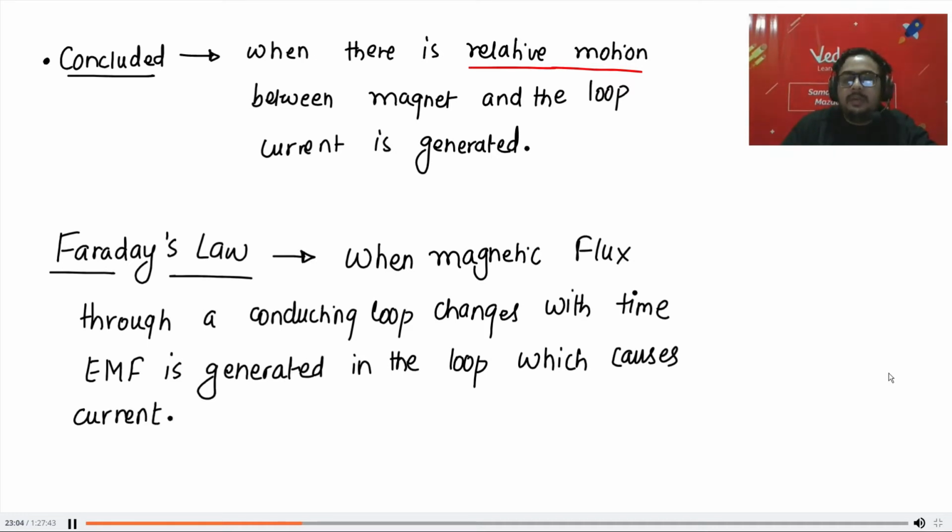So a new term I'm using here is called magnetic flux. Now, how many people know what is flux? Have you ever heard this term flux in your life? Yes, in electrostatics. We have studied it in electrostatics. We studied electric flux. So now there is magnetic flux. Okay.